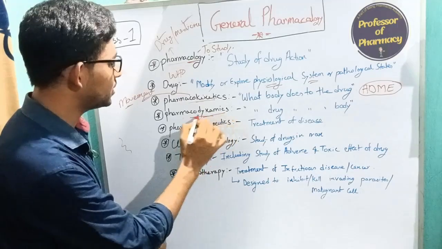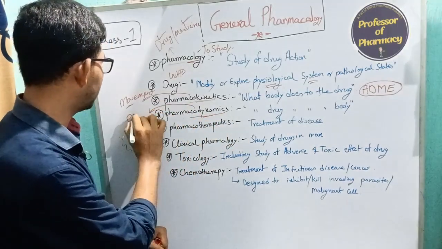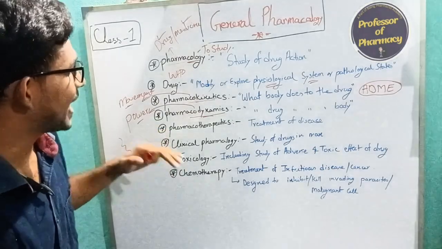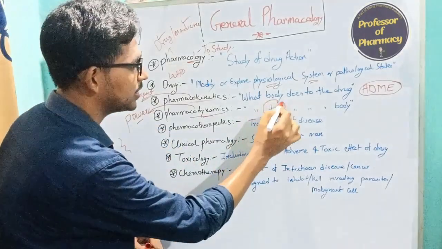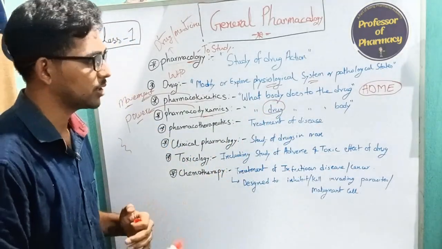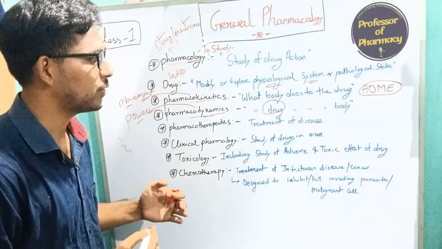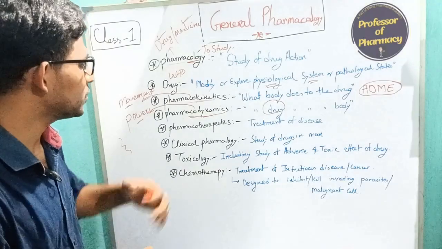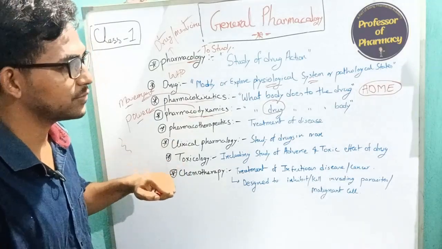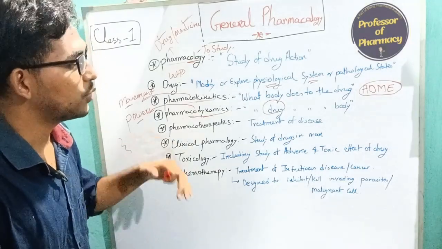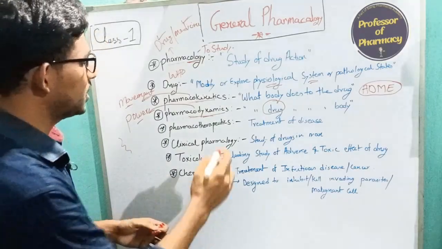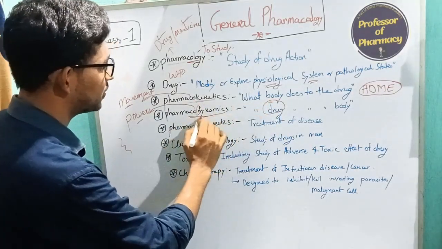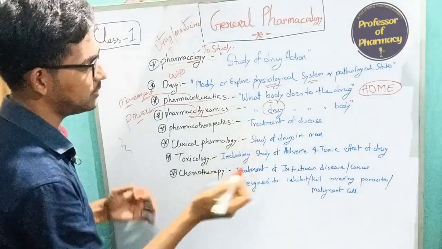Now we have the pharmacodynamic concept. Dynamic means power. The power that the drugs have, which shows its effect and action on our body, we call the pharmacodynamic parameters. In the pharmacodynamic branch, we discuss what the drug does to the body. You can correlate this D to this D: pharmacodynamics means what the drug does to the body.